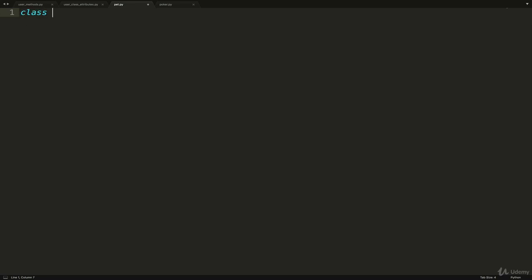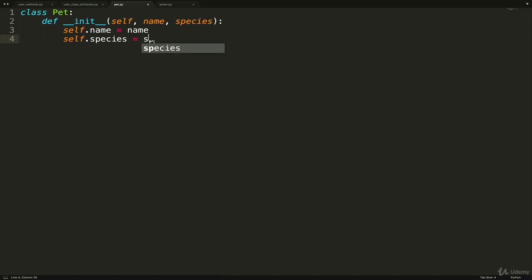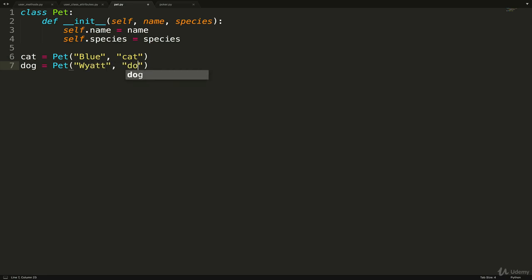So we're just going to create a class attribute that's going to store the list of permitted species. But let's start by just doing class Pet. We'll define our simple init. Self is first, then let's go with name and species, just like this. And let's just do self.name equals name, self.species equals species. Kind of boilerplate-ish in our initialize method. And we can just begin by doing cat equals Pet, and name will be Blue, species will be cat. And then we'll do one more, and it will be a dog. Dog will be called Wyatt, and species is dog.